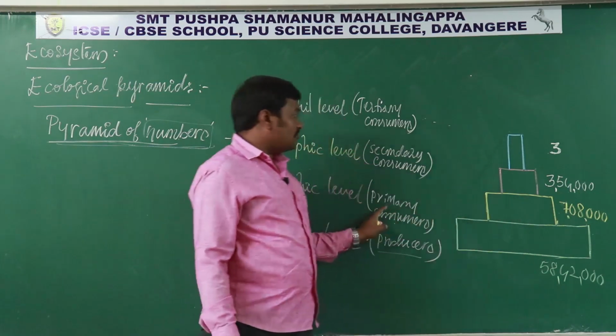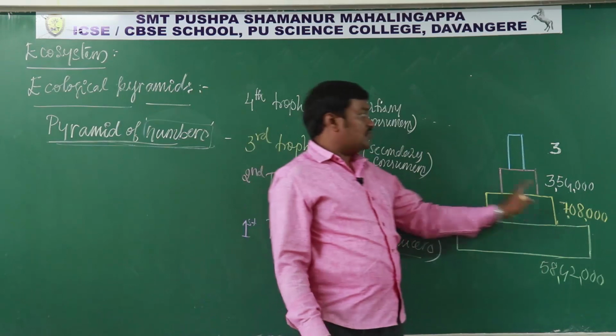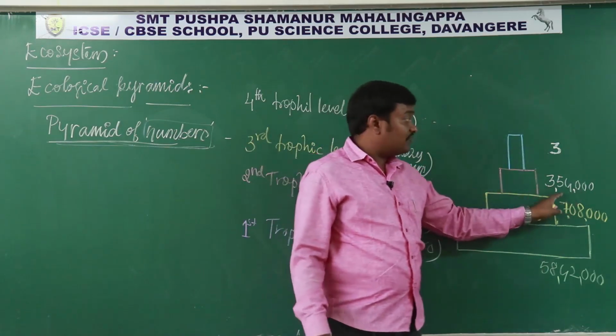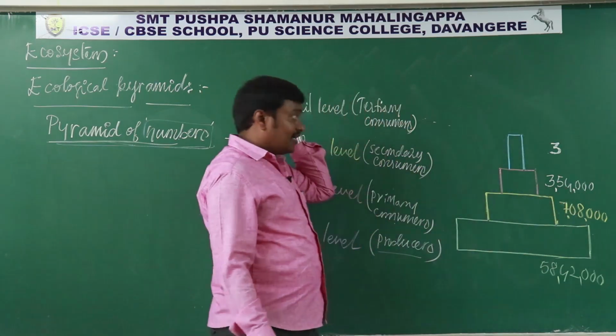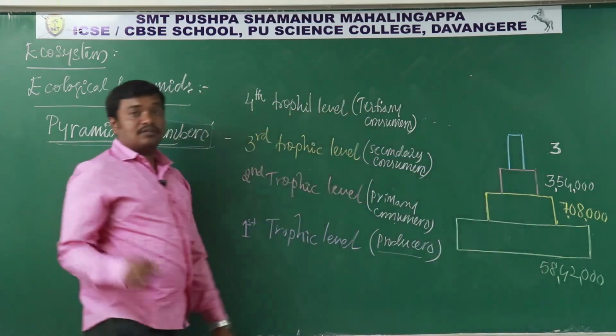These 7,08,000 primary consumers can provide the food for secondary consumers, 3,54,000. And these 3,54,000 secondary consumers are enough to give the energy to the tertiary consumer.